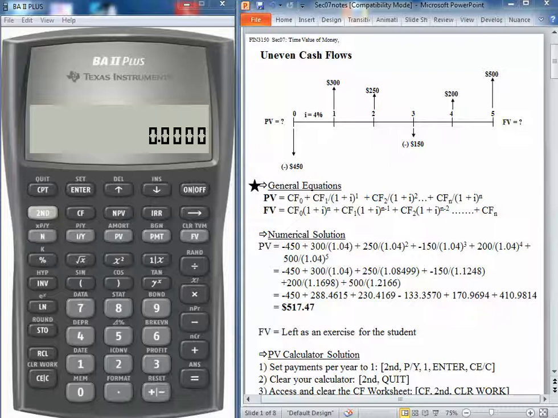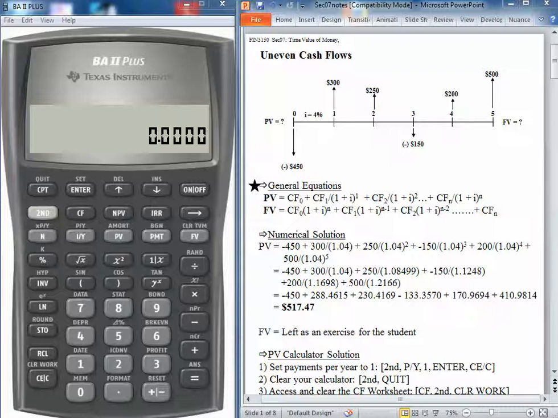We can handle uneven cash flows the same way that we handle lump sums. They're really just a series of lump sum payments. And in this example, we want to calculate the present value, and in later sections we'll learn that this is what is called the net present value of a series of cash flows. We have an initial investment, then we have some inflows. There's either a poor period or maybe some reinvestment or something like that where the cash flows once again go negative, and then positive in the future. So we can solve for the present value of these cash flows.